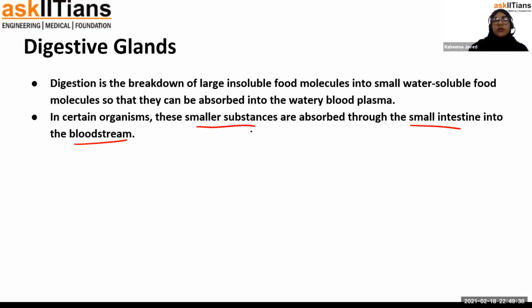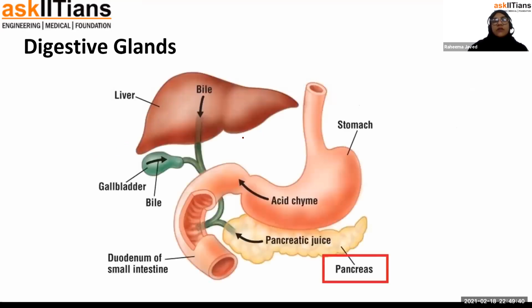So in the digestive glands we basically have the liver. Liver is the largest gland in our body. Okay, after liver there is the gallbladder. Okay, and there is the pancreas.